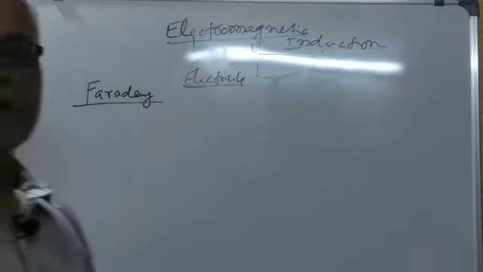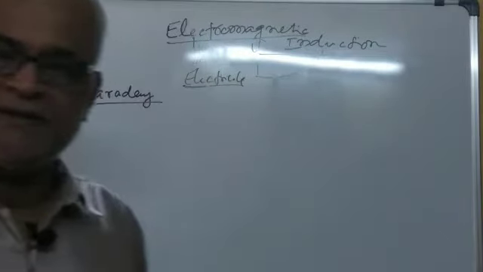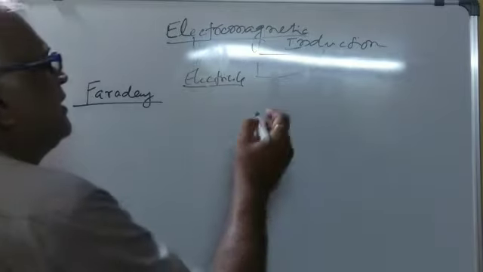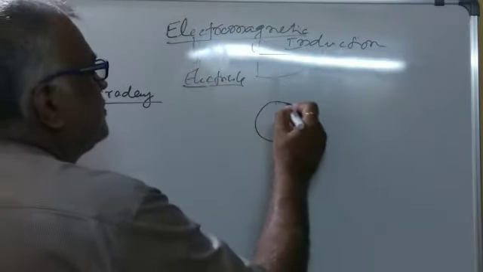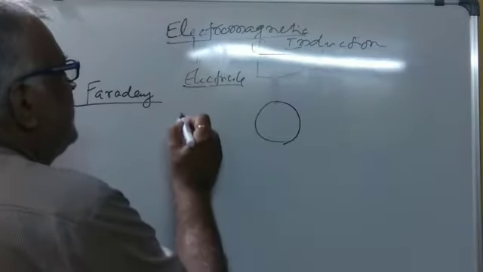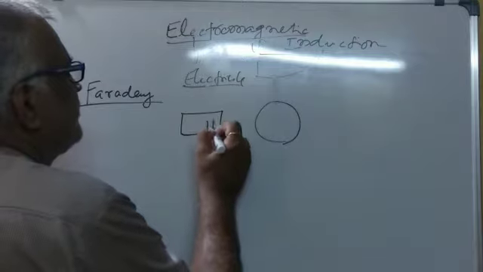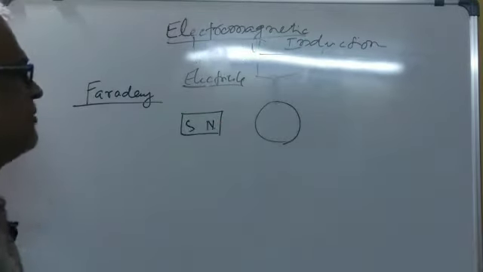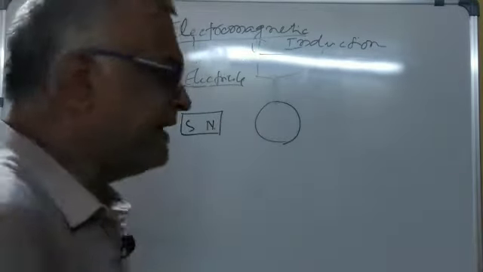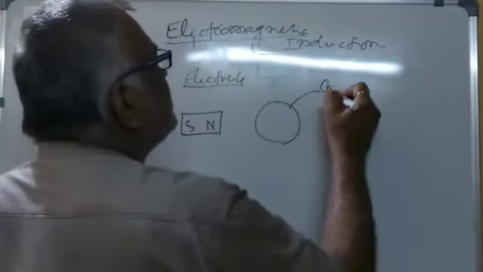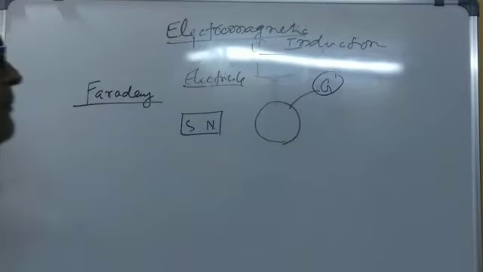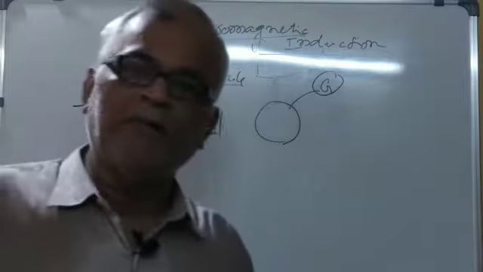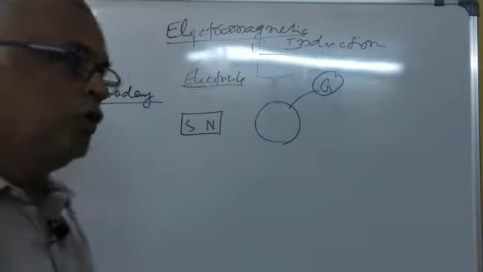And in his basic experiments, Michael Faraday did what? He put a closed coil and here he put a magnet. These are the two poles of the magnet. And he connected a galvanometer here. Galvanometer can detect very small amount of current, you all know.